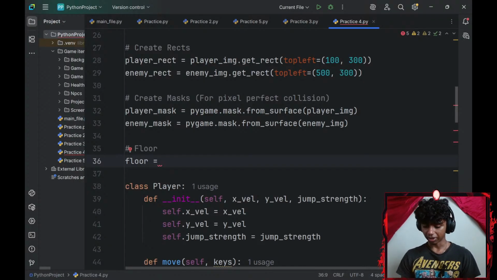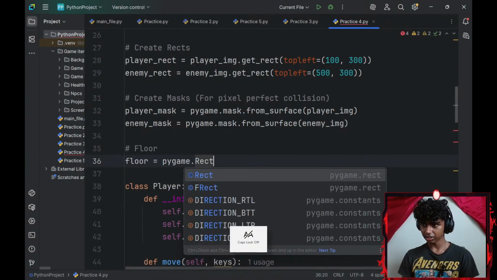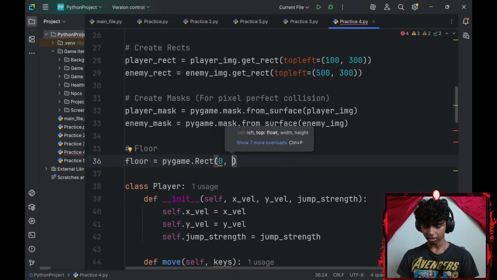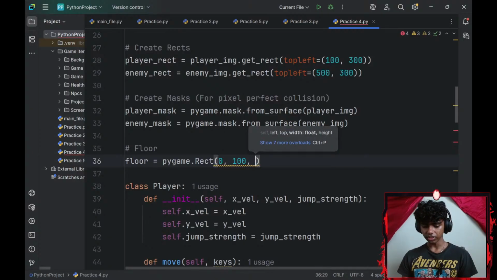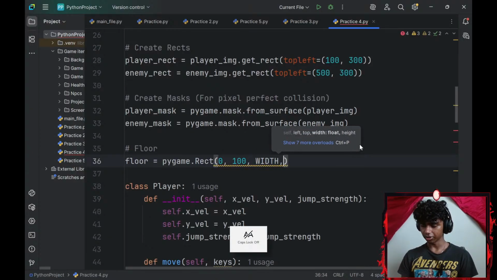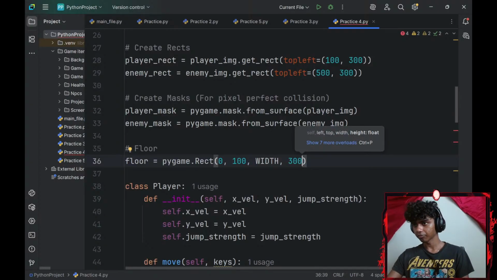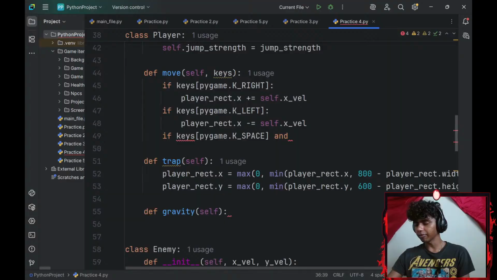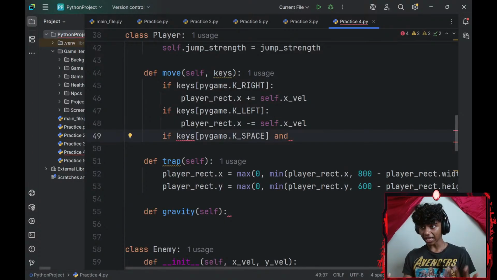So my floor is going to be equal to pygame.Rect. My floor's x-axis is going to be 0. Y-axis is going to be, let's go with 100. Width is going to be my width variable. Height is going to be, let's say, 300. Alright, so where was I? If my key is at index of pygame.K_SPACE, if my space key is pressed